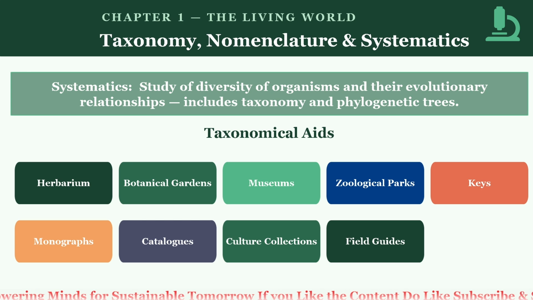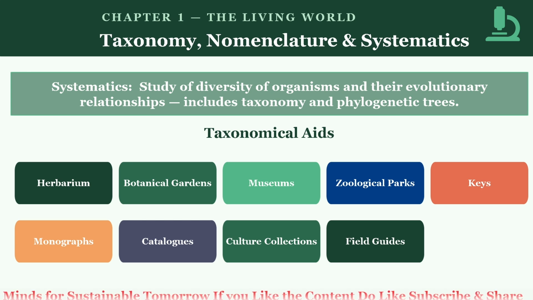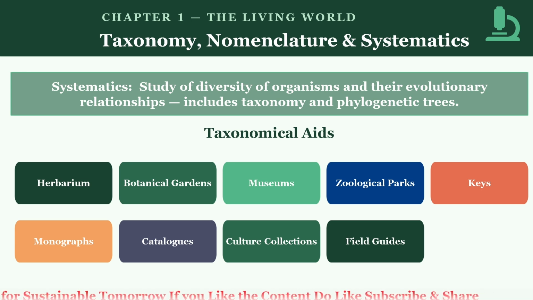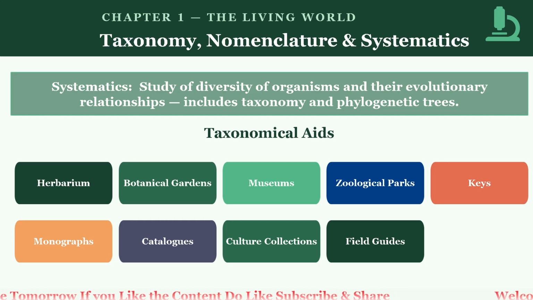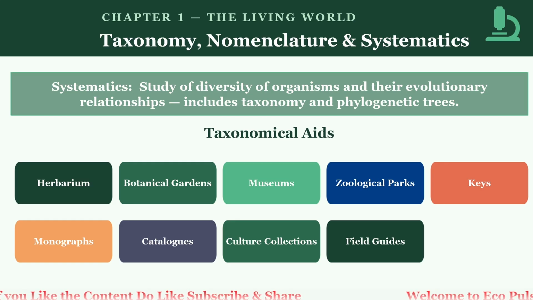Number nine is culture collections. Culture collections are repositories that maintain cultures of microorganisms, cells, or tissues for research and reference. The functions are that they provide pure and well-documented cultures for scientific research, taxonomy, and industrial application. An example includes the American Type Culture Collection, that is ATCC.